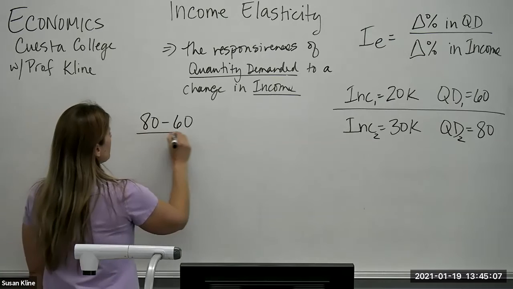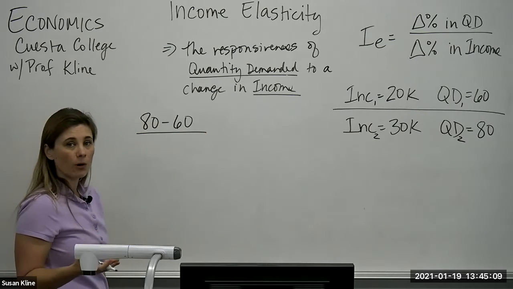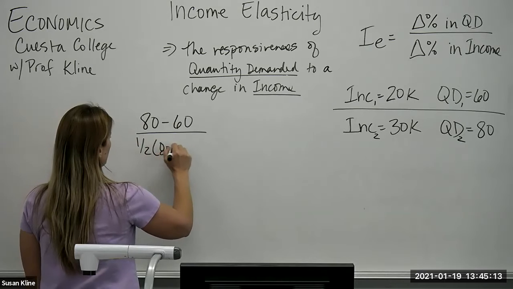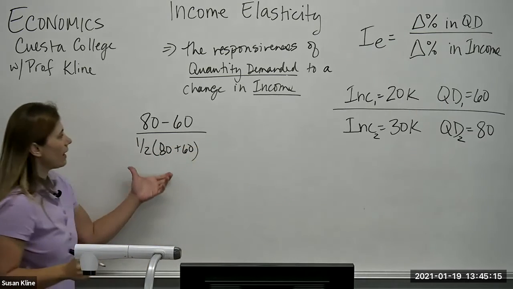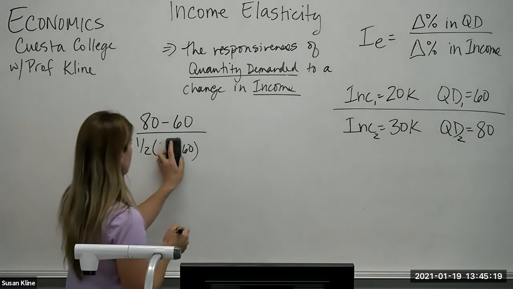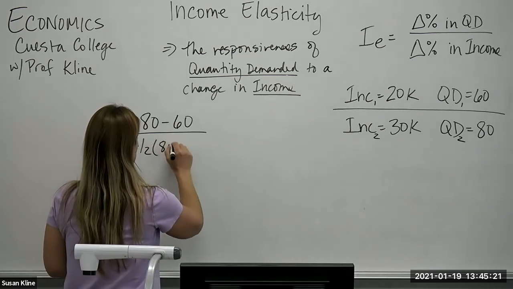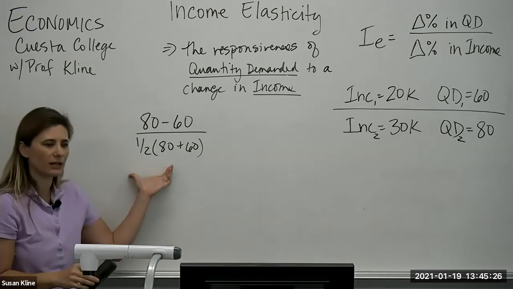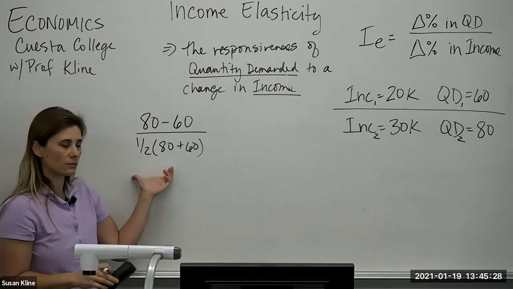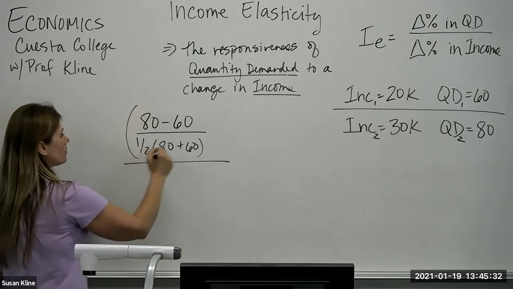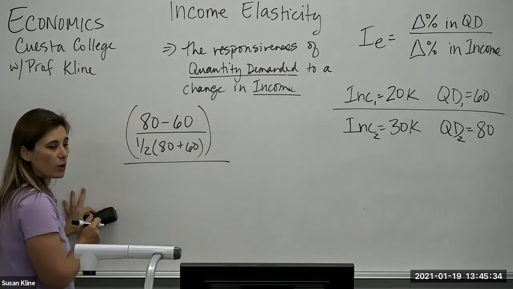So we take the difference, and the reason why this is called the midpoint method, we're going to divide by the midpoint. Now, what's halfway, what's midway between 80 and 60? Right? Sometimes thinking about numbers can be a little bit easier than plugging them into equations. All right? So that's going to be my numerator. I'll simplify that in just a moment.